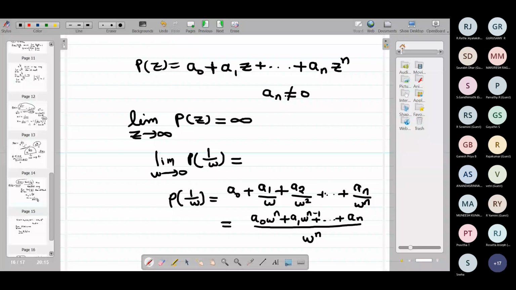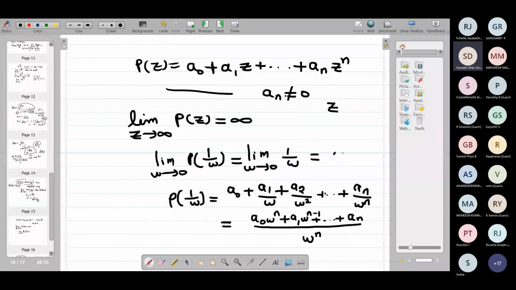You don't need to think about a very big polynomial. Come to the simplest case. p of z equal to z. So p of 1 by w is just 1 by w. So limit w goes to 0, what is 1 by w? It is infinity.